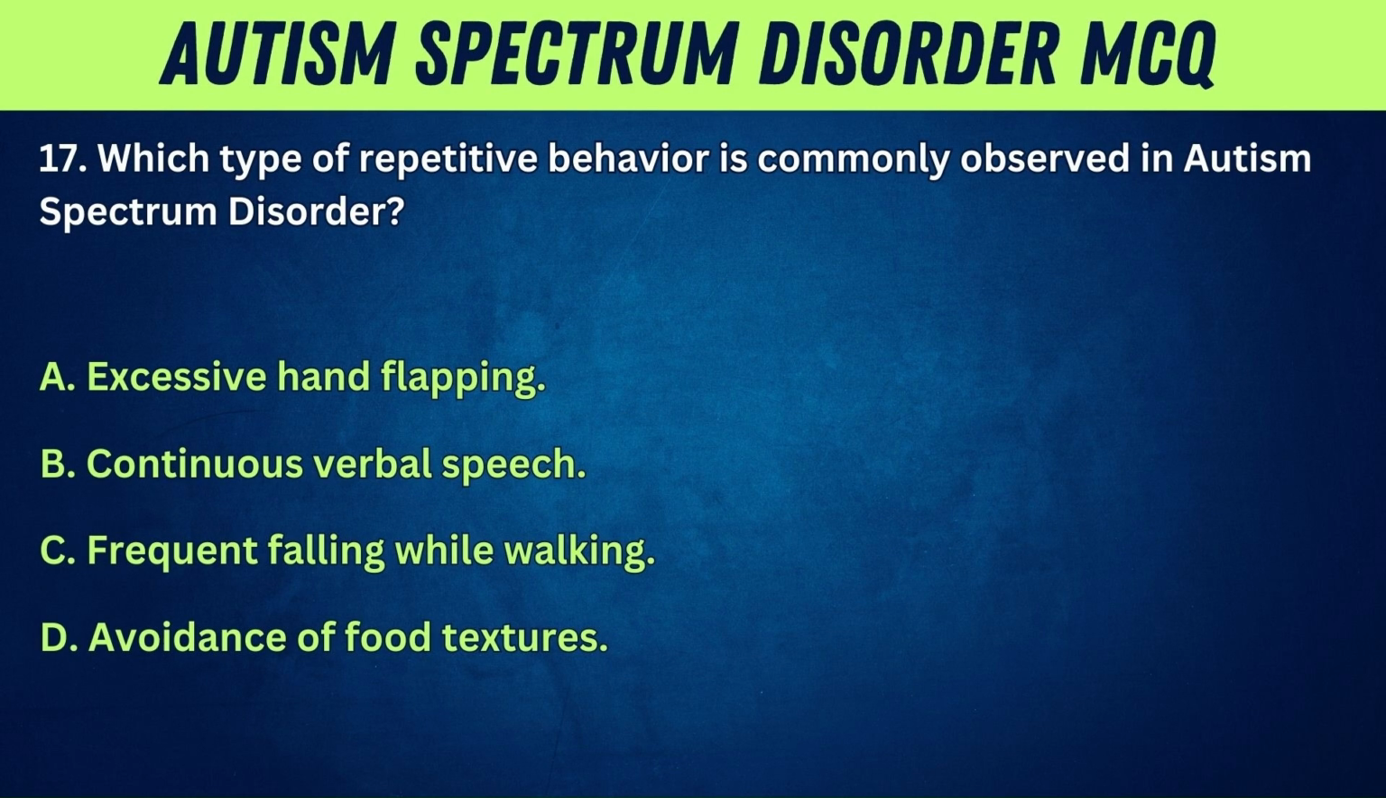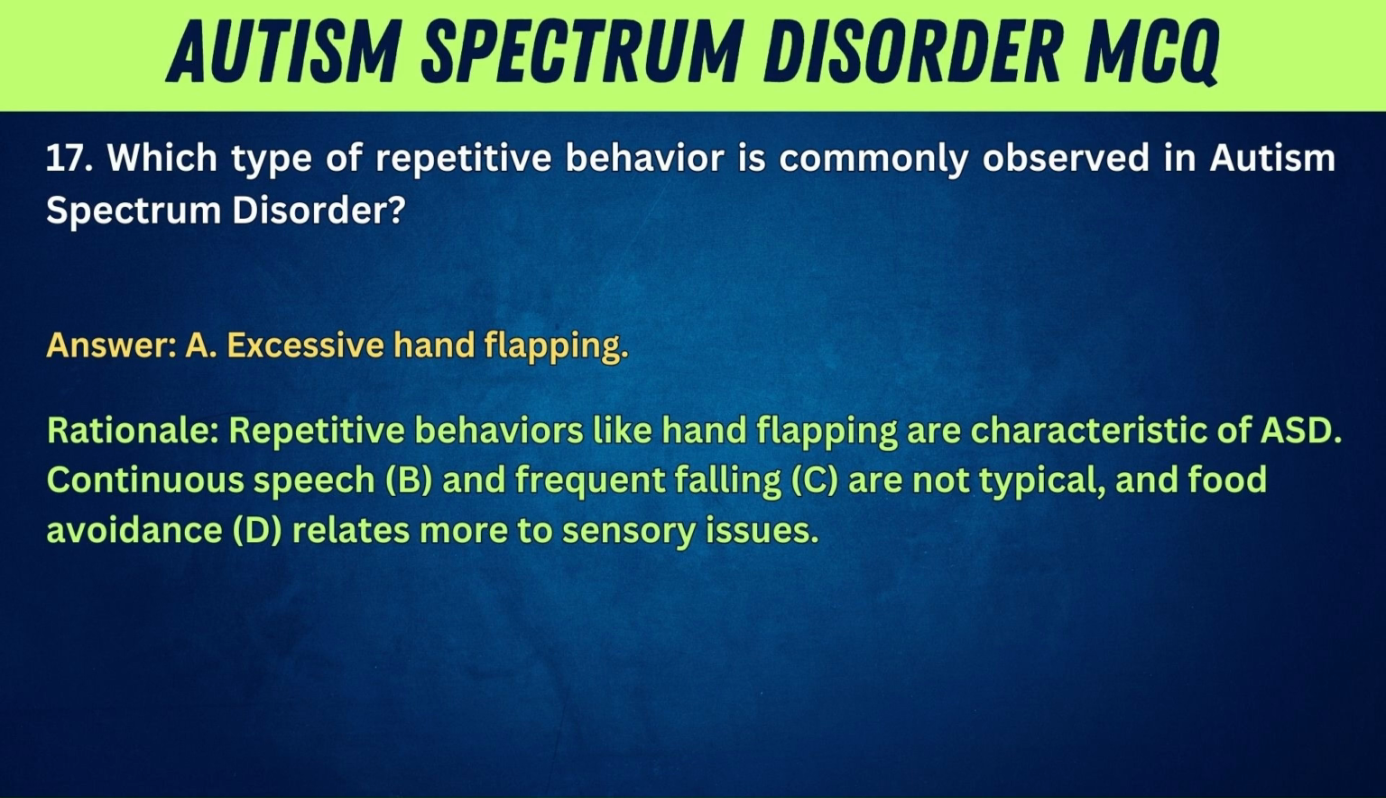17. Which type of repetitive behavior is commonly observed in autism spectrum disorder? A. Excessive hand flapping. B. Continuous verbal speech. C. Frequent falling while walking. D. Avoidance of food textures. Answer: A. Excessive hand flapping. Rationale: Repetitive behaviors like hand flapping are characteristic of ASD. Continuous speech, B, and frequent falling, C, are not typical, and food avoidance, D, relates more to sensory issues.